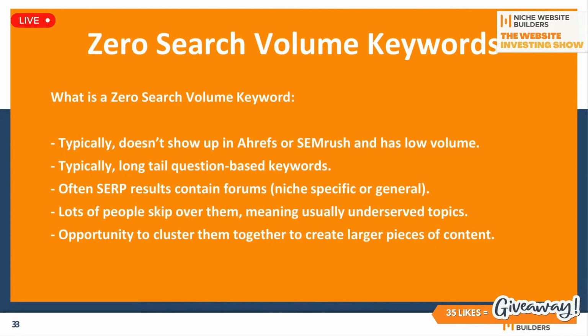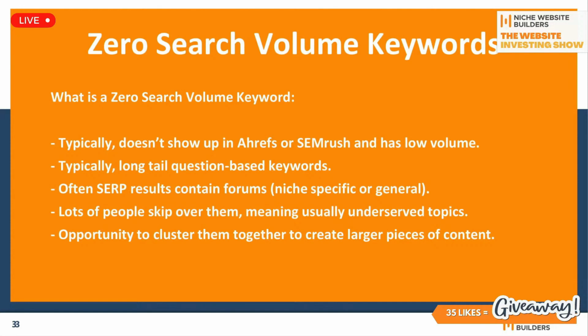And that means, one, they're underserved because there's not a ton of people talking about them, but also the competition typically is really, really low because Google struggles to find the answers. That's why they put up forum-based SERPs in the results, because the best answer they can find is usually like a 100-word user-generated answer on Reddit or Quora.